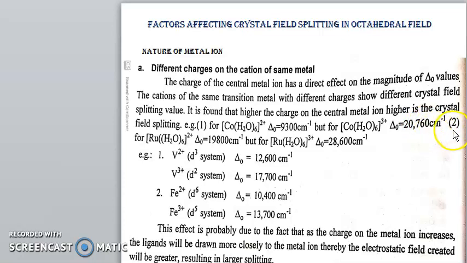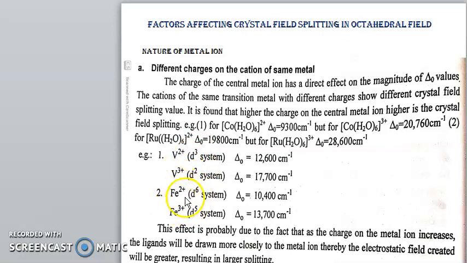Another one is the same case for ruthenium, [Ru(H2O)6]2+. Here the del octahedral value is 19,800 centimeter inverse, but for [Ru(H2O)6]3+ it is 28,600 centimeter inverse. Here are some examples, and with this case, vanadium 2 plus and vanadium 3 plus.